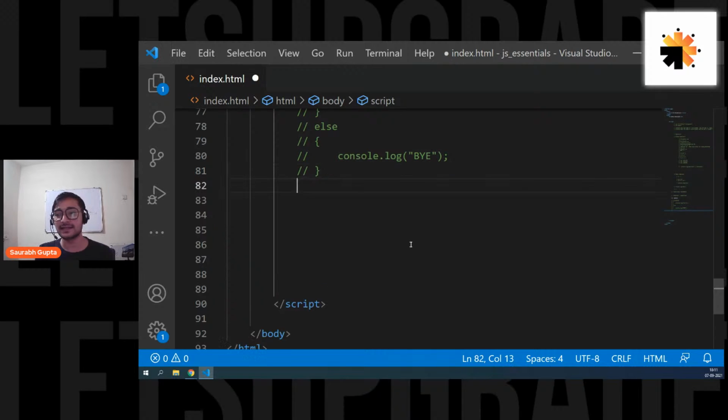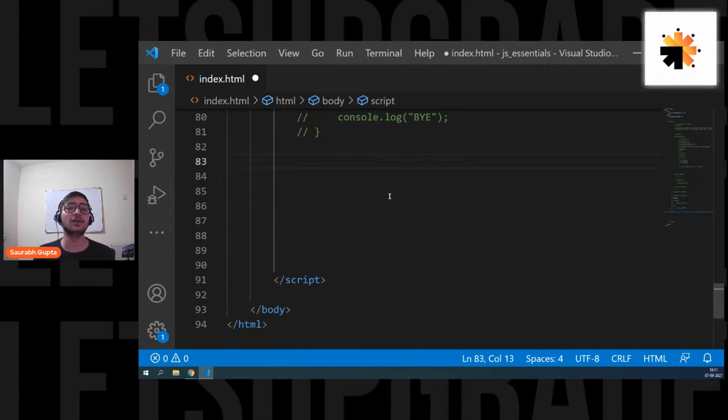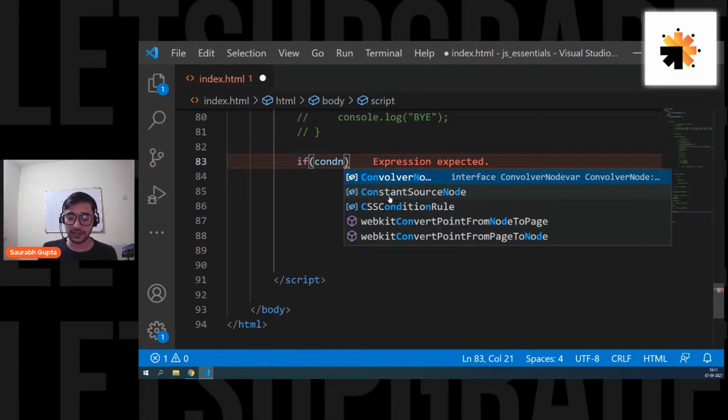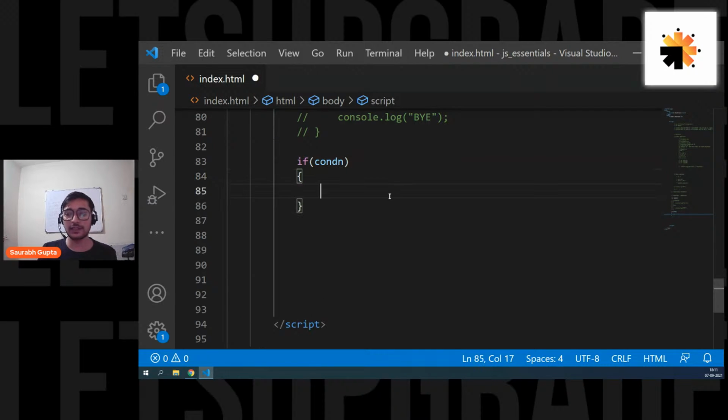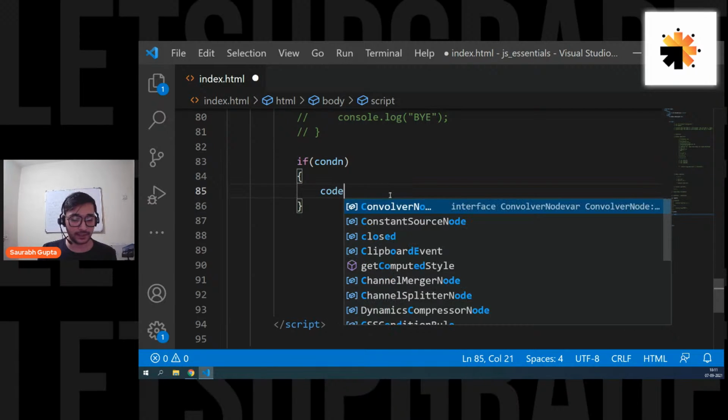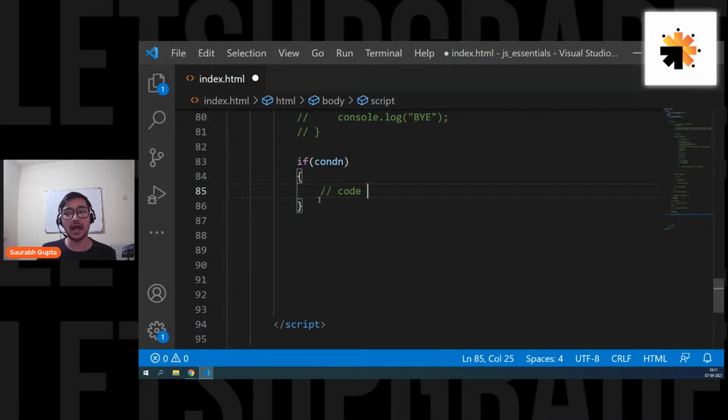So you go like this. If you have 3 to 4 conditions and only one of them is going to be true, how do you write it? You write it like this. If, this is the syntax guys, your condition in the block. Whatever you want to write here, you can write, that will be executed. Now I have one more condition, and always remember, to write a condition you'll need an if. If you have a condition, you need an if. So for that, you have a keyword like this, else if.